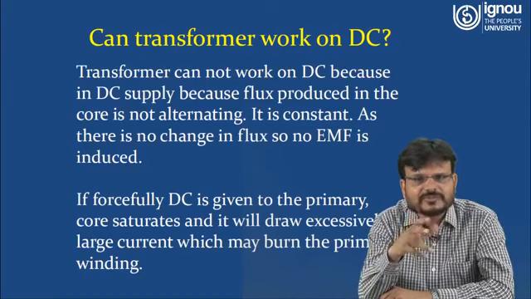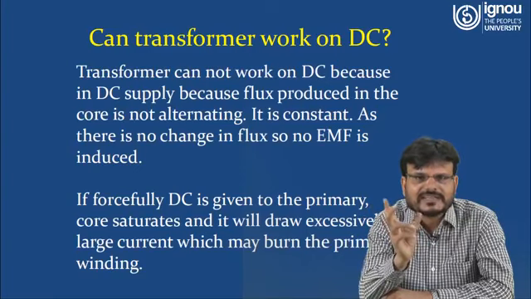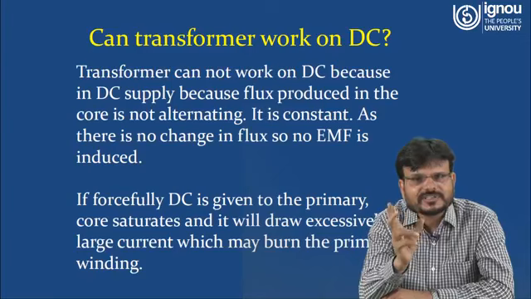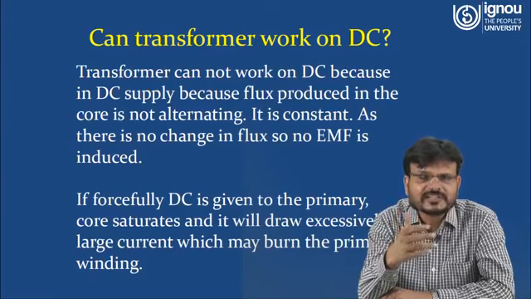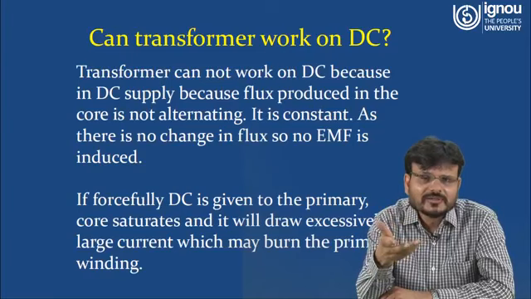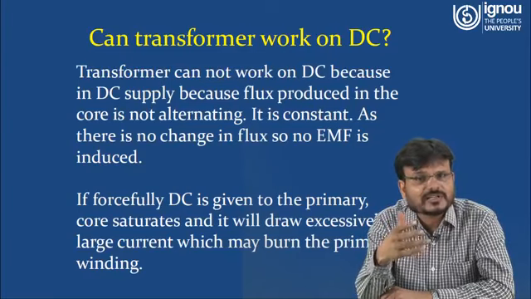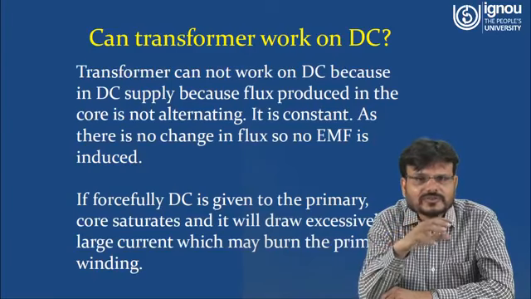So in the case of DC, because E1 is 0, this V1 minus E1 is very high. If V1 minus E1 is very high, that means the current is very high. That means a huge amount of current will flow through the coil of the transformer. So a huge amount of current will flow, that means I square R losses will be very, very high. So the coil of this transformer will be damaged.